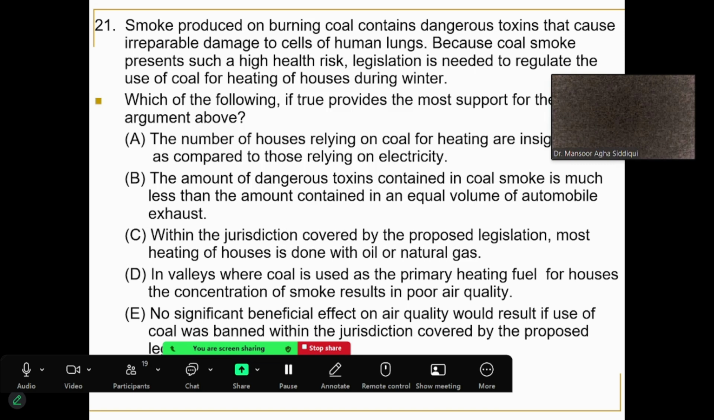So if the question stem says which most supports the argument, the word most is used to confuse you, to give you an impression that there is more than one correct answer, and you have to choose the more correct answer. Okay, sir. There will always be only one option which strengthens. So others would either be irrelevant or weaken the argument. Yes, yes. Okay.